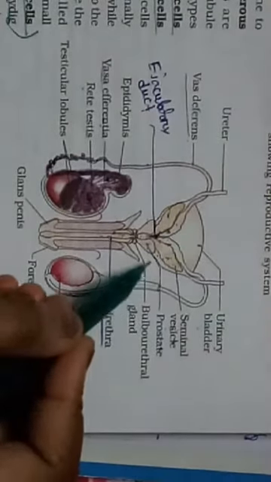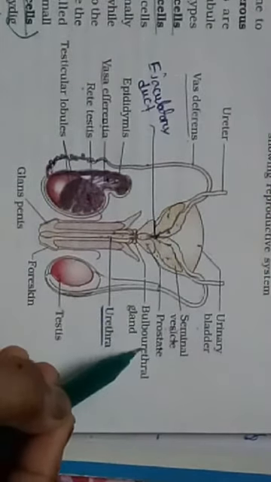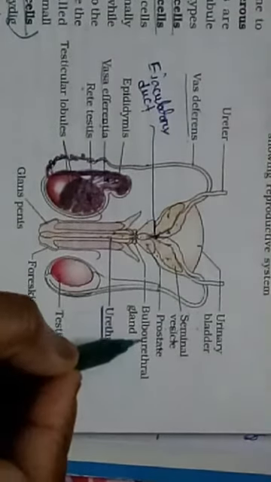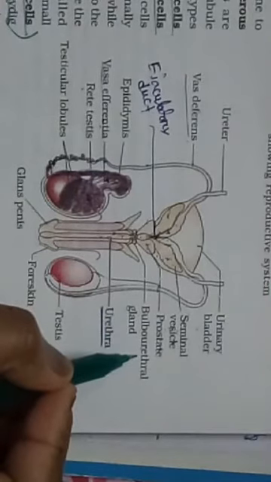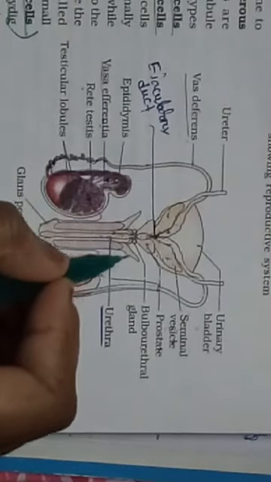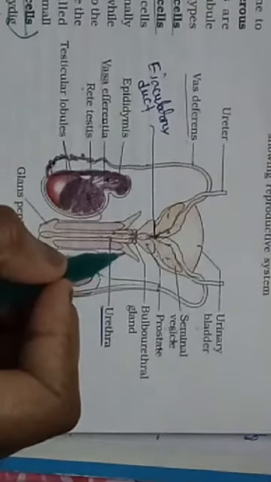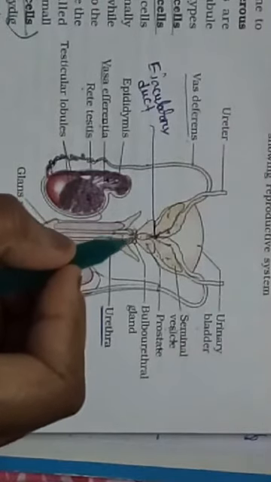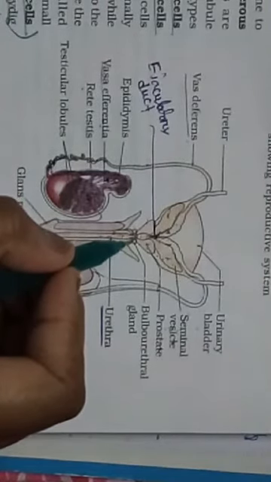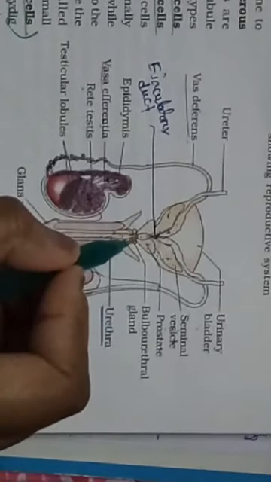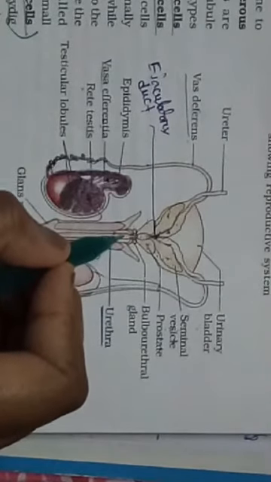Now below this prostate gland there lies Cowper's gland. It is also known as bulbourethral gland or Cowper's gland. There is a pair of Cowper's glands. The Cowper's glands lie on either side of the urethra, and a single duct from each bulbourethral gland will open into the urethra.